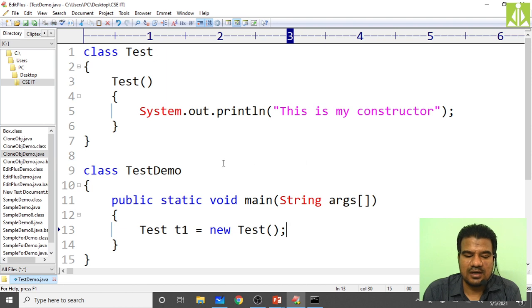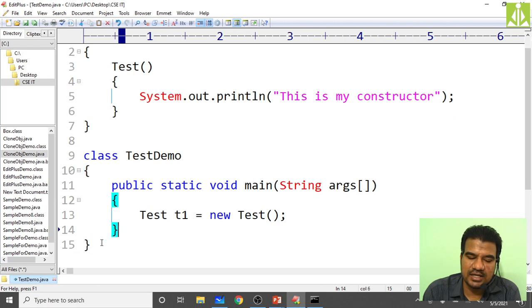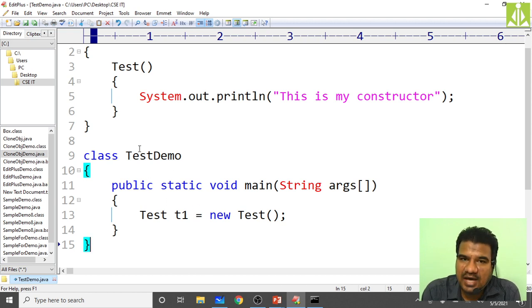Then when it is executing this program, what it is doing, first it is creating this object. When it is creating this object, it is allocating the memory to this object, and it is deallocating the memory, even though we are not performing anything. So when it comes to this statement, it will create the object and allocate the memory, because we are calling the test constructor over here. Then when it is exiting this block, it will deallocate the memory allocated to the constructor. How will it deallocate? In the sense, by calling the finalize method.